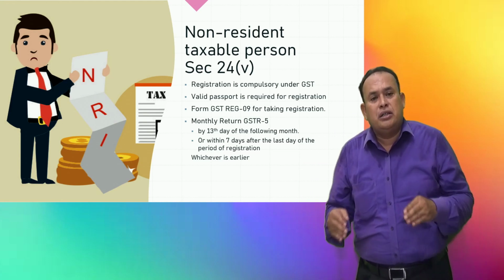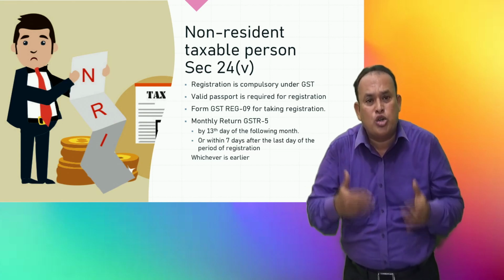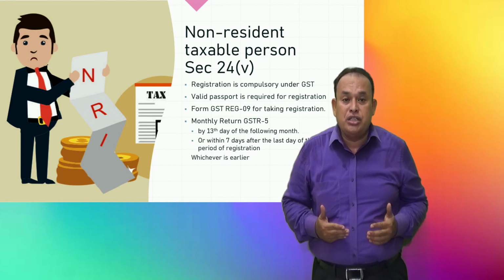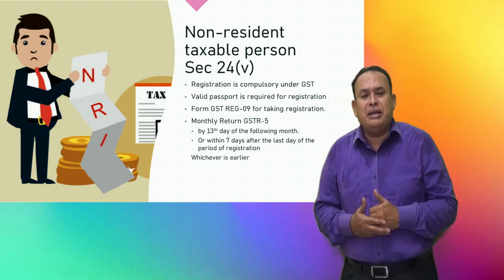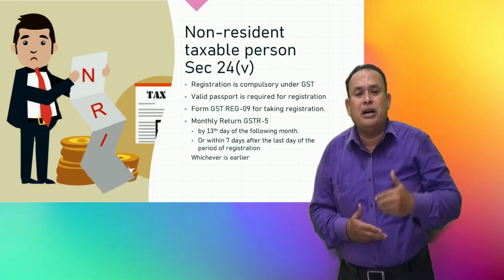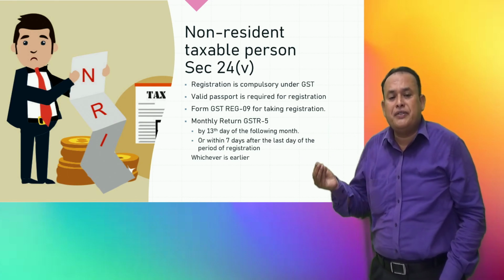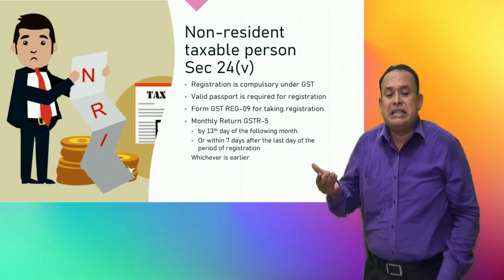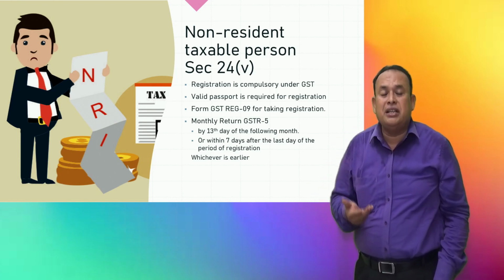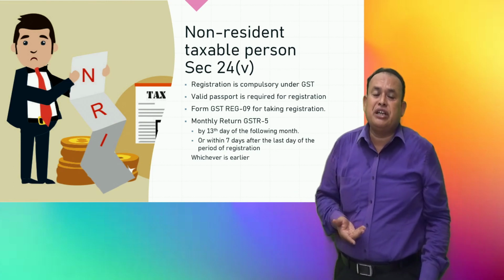Sir, if their registration is going to expire, sir, today is what day? Today is the 5th of October, sir. Is it so? 5th of October means not required to wait up to 13th of October to file the GST 5 return. They said by 13th of the following month, or within 7 days after the last day of the period of registration. Among these two, whichever is earlier, sufficient to file Form GST 5.